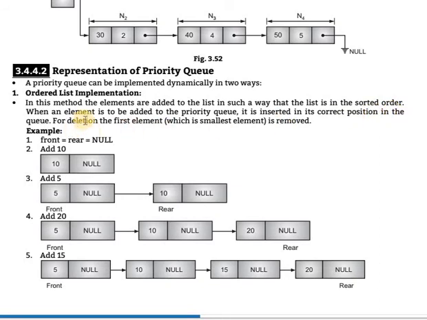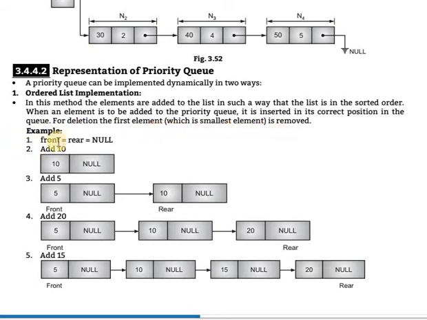When we add any element to the list, it will be in sorted order. When an element is to be added to the priority queue, it is inserted in its correct position in the queue. For deletion, the first element, which is the smallest element, is removed.